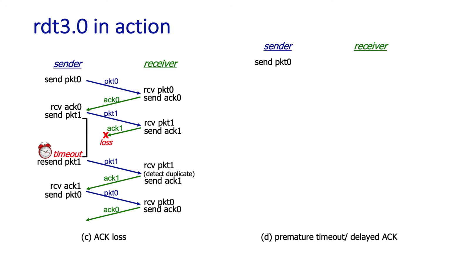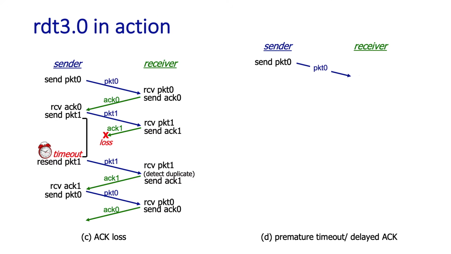Recall that we'd said earlier that the sender is going to set a timeout interval to some reasonable amount of time. How long should that be? Well, we'll come back to this when we look at the question of TCP, but there's going to be a possibility of what we might call a premature timeout, because either the message or the ACK has been delayed in getting back to the sender. Let's now see how the sender and receiver handle this case of a premature timeout.